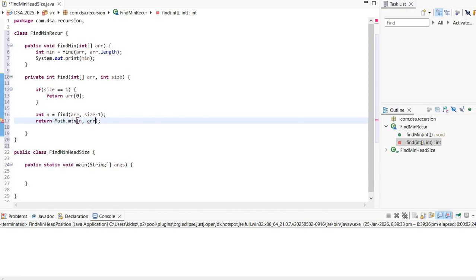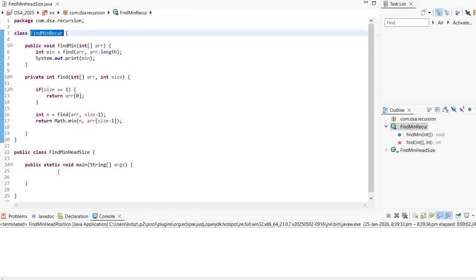From the array itself I need to get the next element, which means, let's say if we are at the first element, which is the 0th index, then we need to compare with the next element, which is index 1, which means the second element, and because of that reason we did size minus 1. So let me create the object and then we will find if this is working correctly or not.